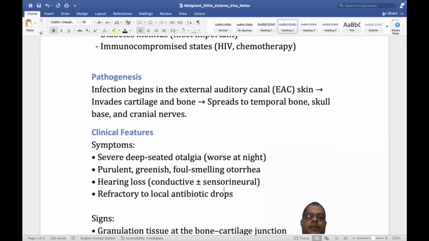What are the clinical features? The examiner can ask, what is the clinical feature? You have to tell: there is deep-seated pain, otalgia, which is worse at night. That is the term you have to mention. There is a foul-smelling greenish discharge, green color due to Pseudomonas.